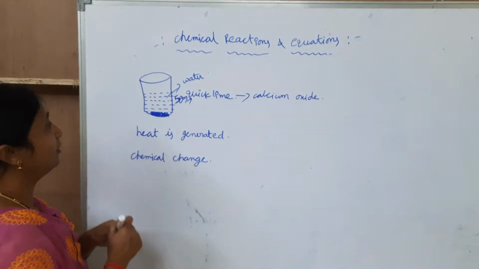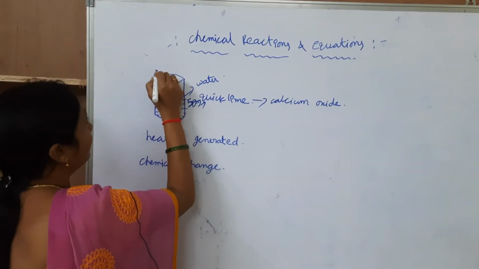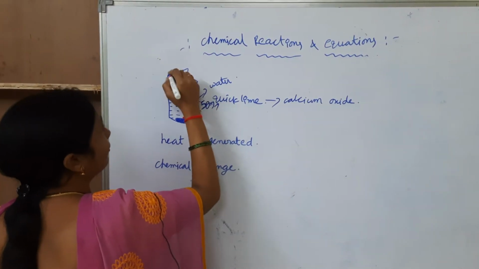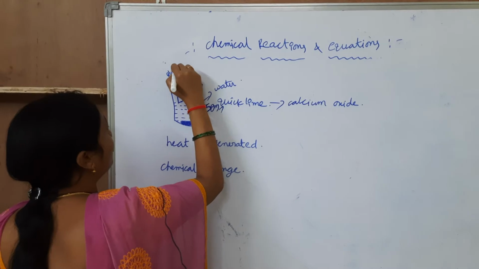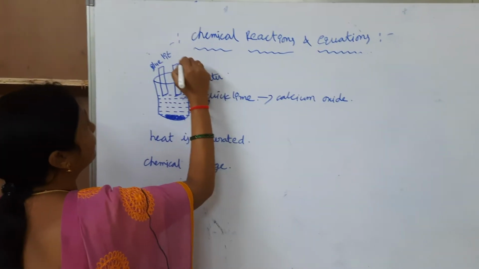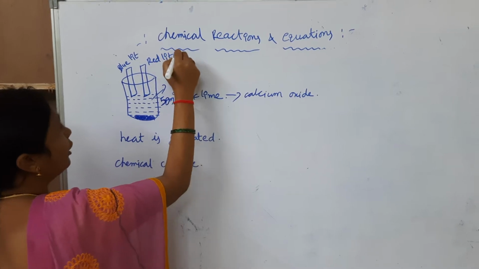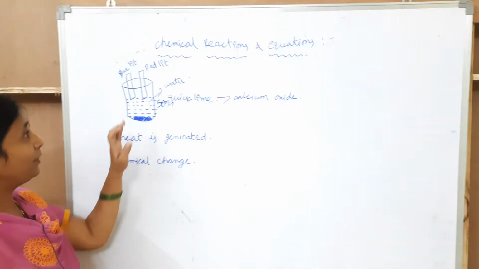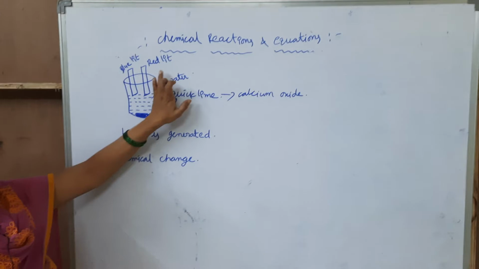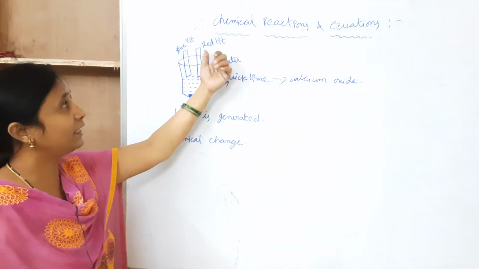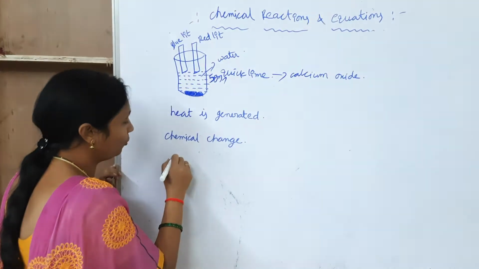In this beaker, dip blue litmus paper and red litmus paper. What do you observe here? The blue litmus paper does not change and the red litmus paper changes into blue.